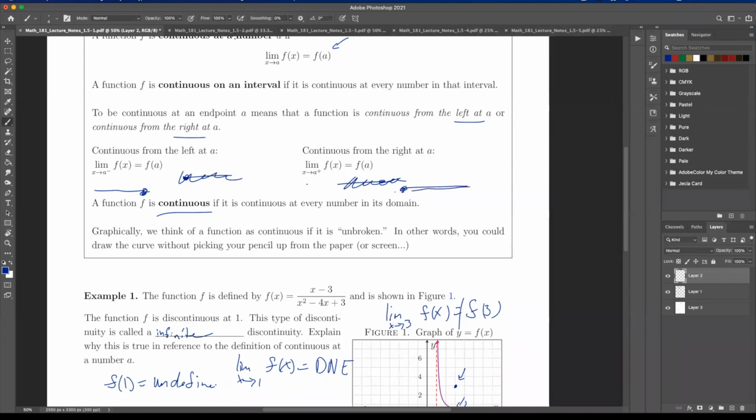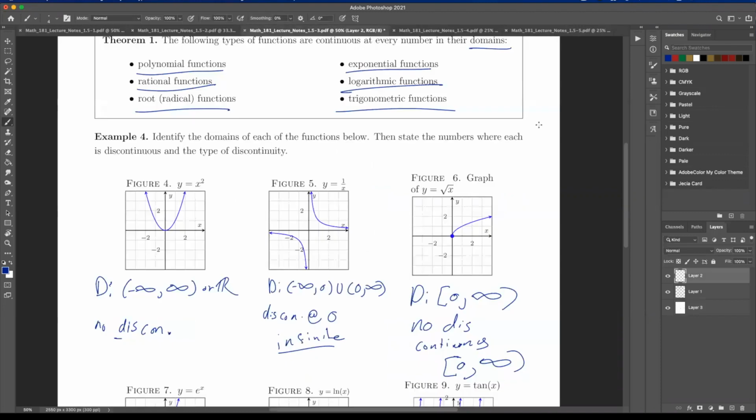Coming into my function from the right-hand side, I have a limit, and that limit looks like 0. And what's the actual function value? Well, the actual function value is 0. So here we can say it is continuous at the point 0, because we can walk all the way up to that point, and it is defined as the right-hand side limit is equal to the value at that point.